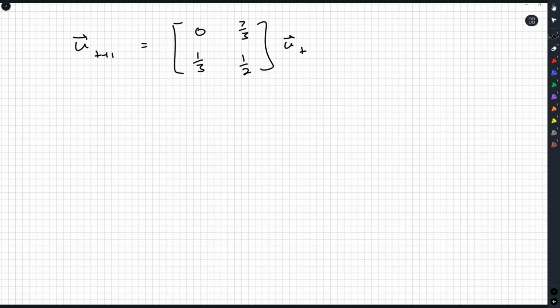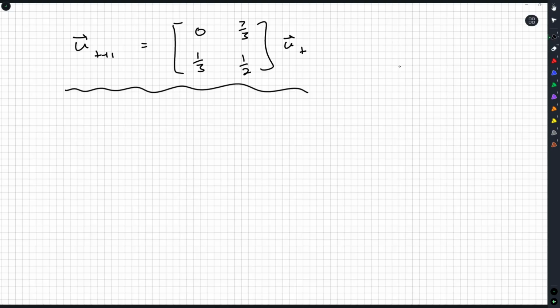So if they're going to go extinct, it's based solely on the matrix, not about how many unicorns we start off with. Similarly, if the population is going to explode, it has nothing to do with the starting population. If you're going to get an infinite number of unicorns after a while, it doesn't really matter how many started with it. It's just going to keep going. So we weren't given any initial population, so we're just left to analyze this recursive model for our unicorn populations. Okay, so what should we do?